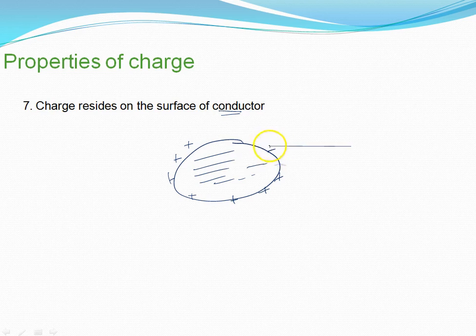One thing you should know: if it is a uniform spherical body, then charge will be uniformly distributed. But if there is a sharp end on the body, then charge will accumulate there, that we will discuss later on. So charge given to a conductor will be distributed uniformly if the body is uniform; if the body is not uniform, then it will not be uniform. That you should know.